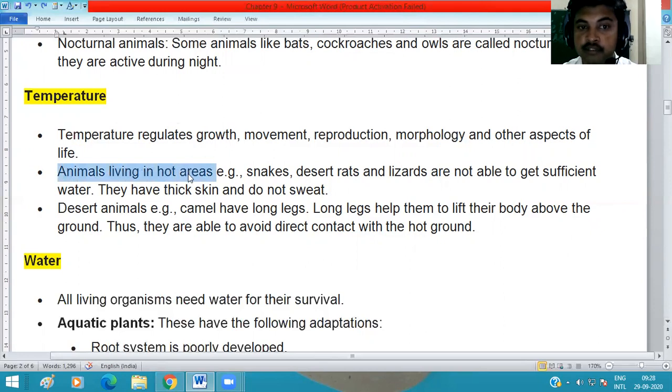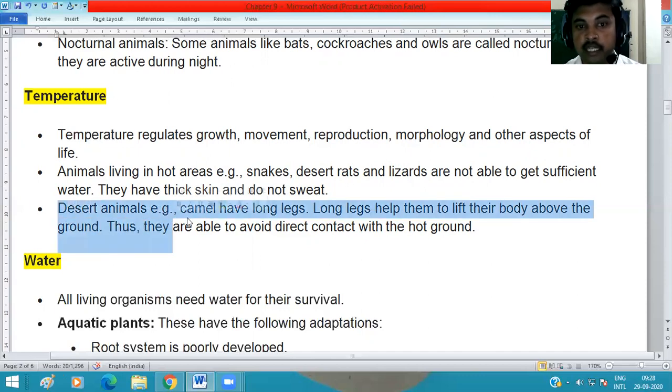Some animals which live in hot areas, like snakes, desert rats, and lizards, are not able to get sufficient water, so they have thick skin and do not sweat. They have thick skin and do not have sweat glands to secrete sweat like us. Among desert animals, for example, we see the camel. Camel has long legs.